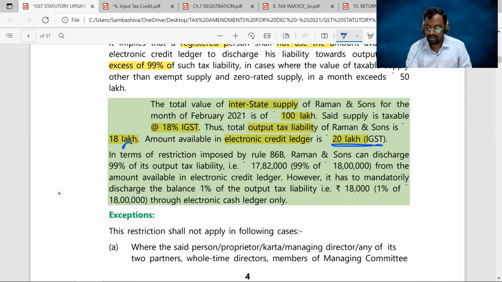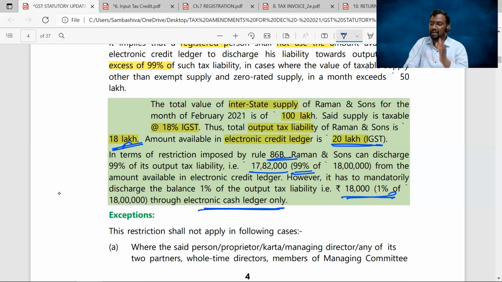Now, as per the provisions of rule number 86B, the maximum electronic credit ledger balance you can use is only 99%. So 18 lakhs is your output tax liability, out of which 99% you can pay using your electronic credit ledger balance. That is 17,82,000 rupees you can pay through ITC. The remaining 1% you have to pay through your electronic cash ledger. So out of the total output tax liability of 18 lakhs, a minimum of 18,000 rupees should be paid through electronic cash ledger, 1%.